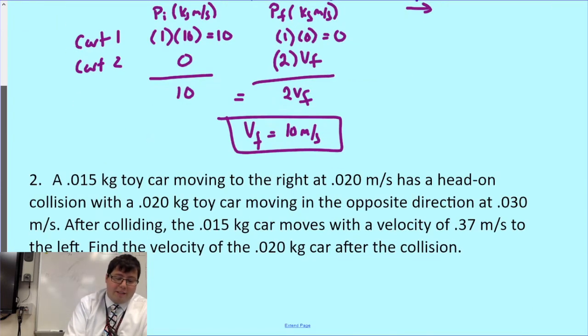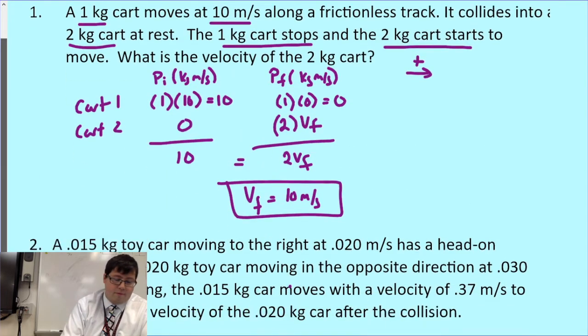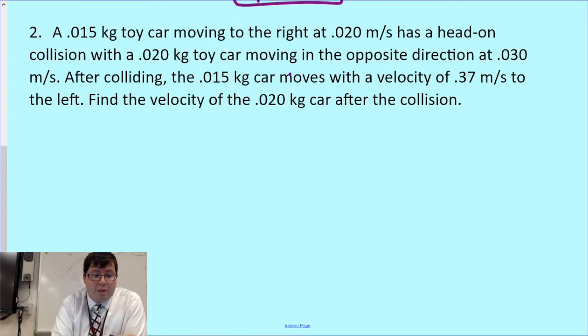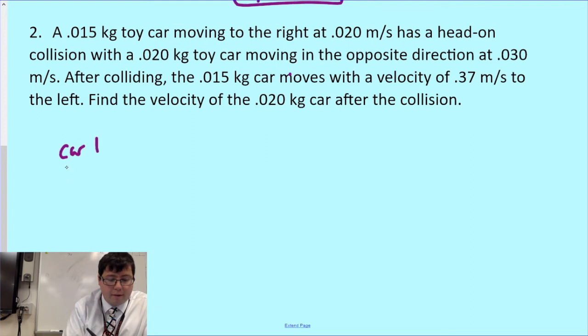Okay, let's take a look at example 2 here. In example 2, I have a 0.015 kilogram toy car moving to the right at 0.02 meters per second and has a head-on collision with a 0.020 kilogram toy car moving in the opposite direction at 0.030 meters per second. So we've got my two toy cars here. We're going to call them car 1 and car 2.